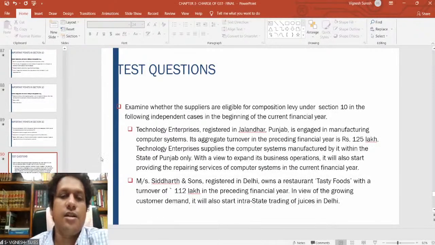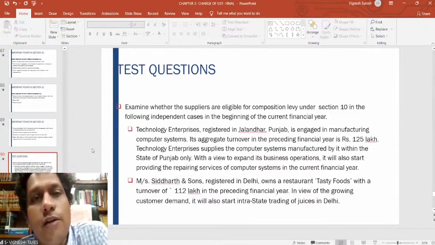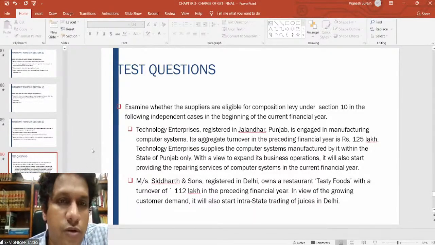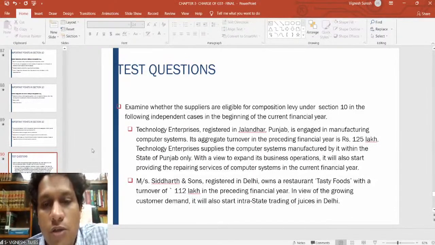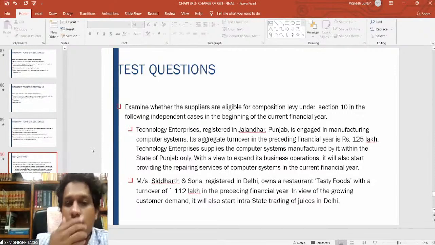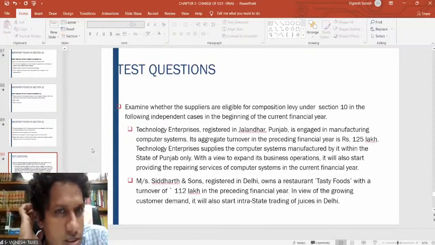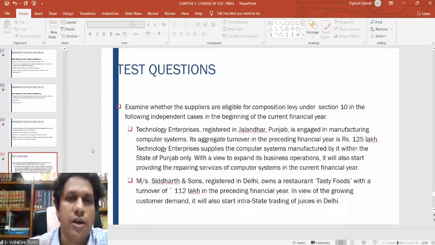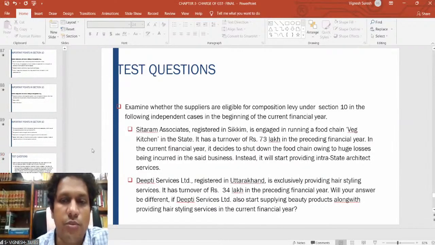He owns a turnover of 1 crore 12 lakhs. Restaurant service is covered up to 1.5 crores. He wants to start trading. He can definitely opt for the composition scheme, and there is no restriction because last year's turnover is less than 1.5 crores. Apart from restaurant service, you can do trading also and go for the composition scheme.